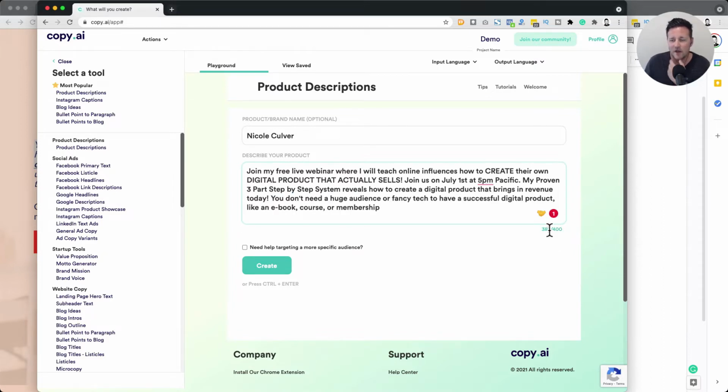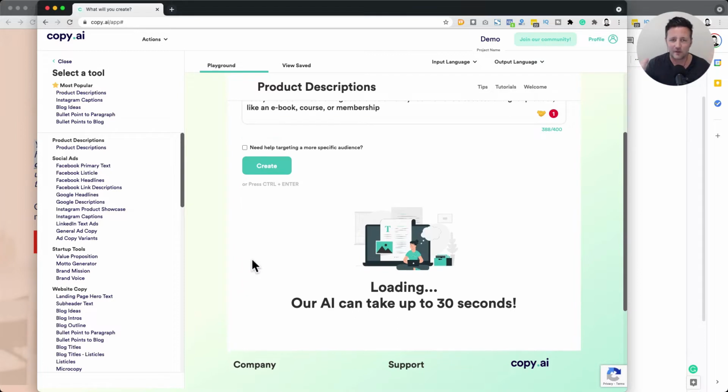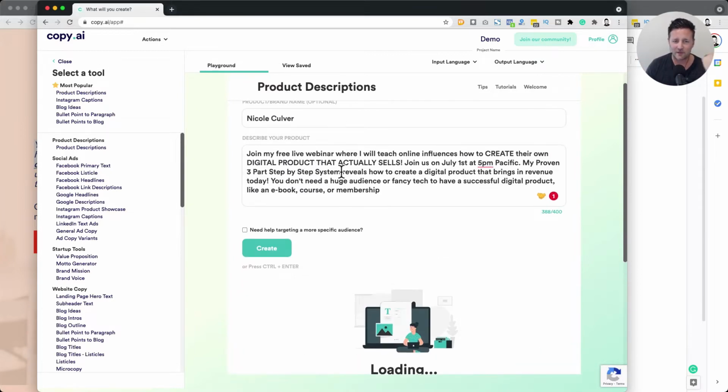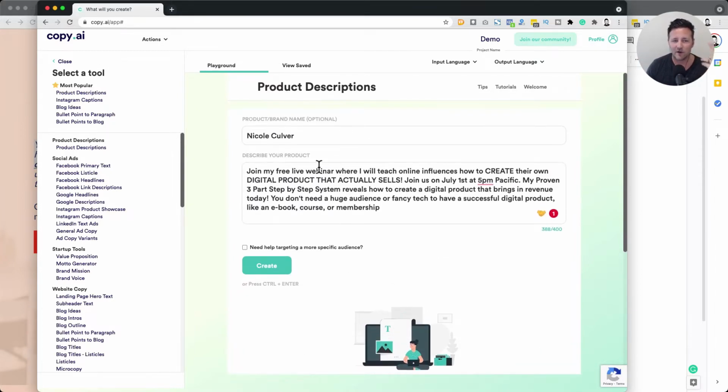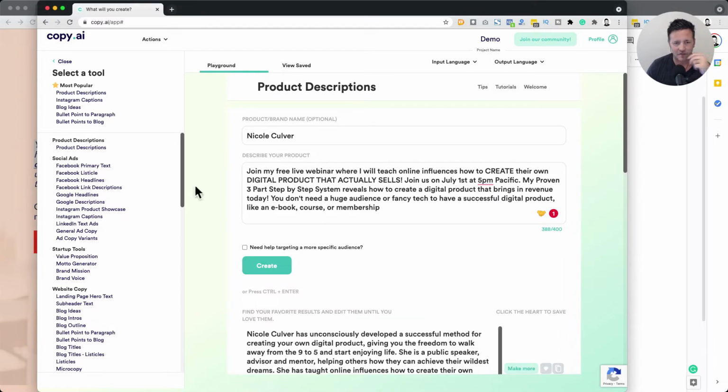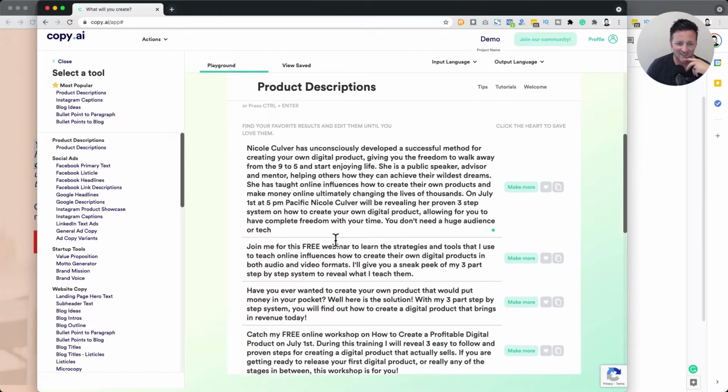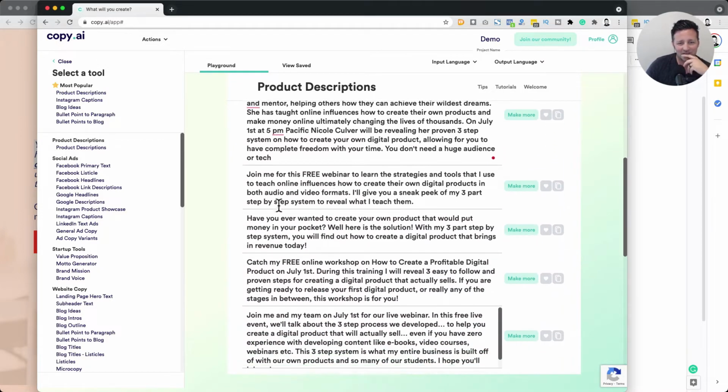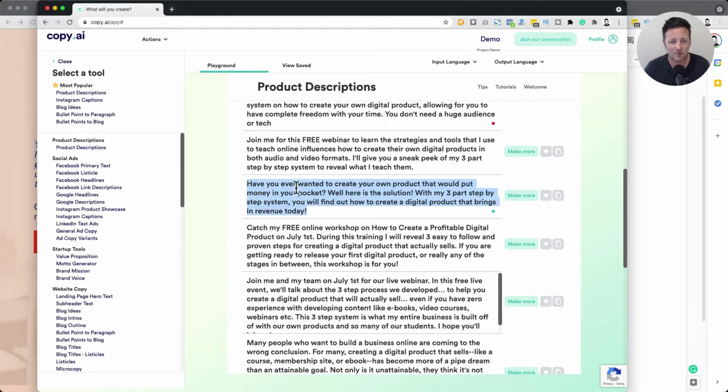I have a limit here of how many words I can have. So let's try this. I gave it a pretty good amount of content. This is usually what you can do pretty quickly just by brain dumping really fast, like why it matters, a little bit of details. So I gave it a paragraph here, and that's a good starting point. What we're going to do is have the AI try to refine this for us. This is interesting. Let's see. Join me for this free. Not quite. Okay, this is pretty good right here. It's starting with a question.